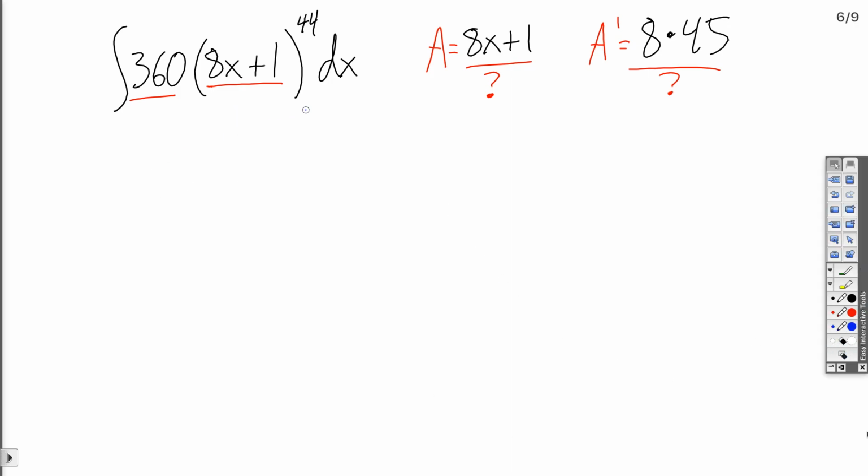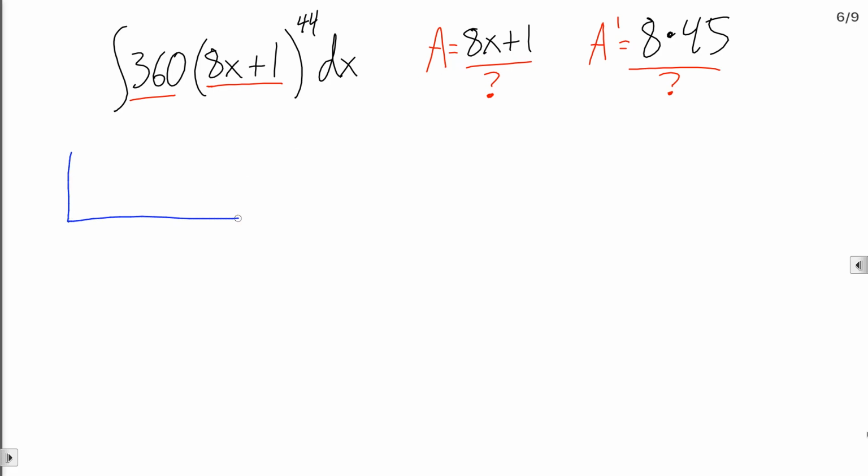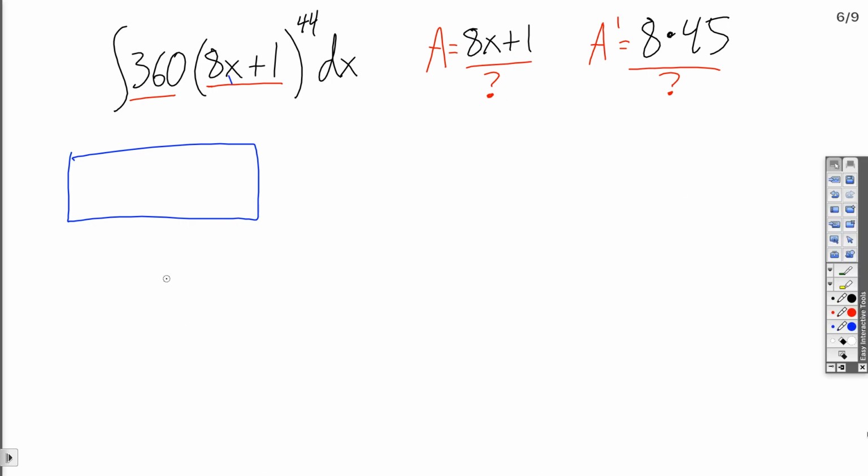So if this is a u substitution problem, let's do our first box. Remember, our first box comes from: okay, what is the original, right? What's the higher degree term? We make that our u.